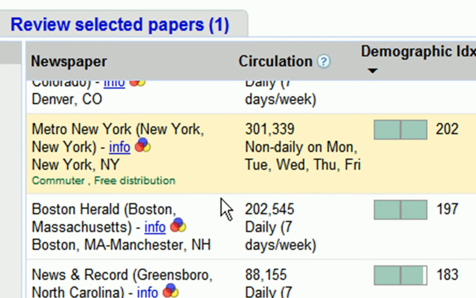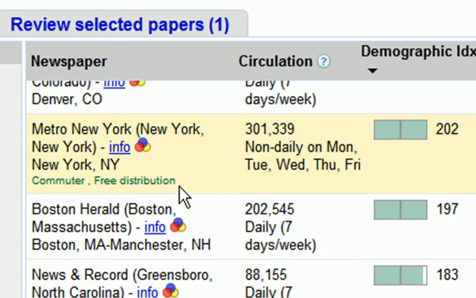Note that I can find out more information about a particular newspaper by clicking on this Info button right here. Also, newspapers that offer color ads have this icon, and if a newspaper is categorized as a certain publication type, the classification will be denoted with this green text.